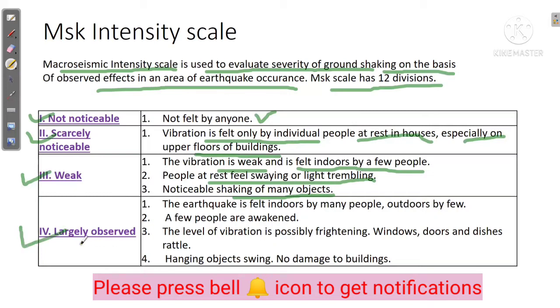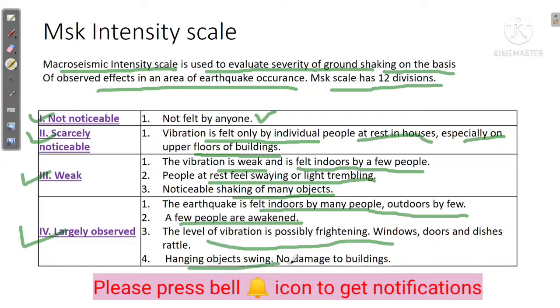The fourth category is largely observed. The earthquake is felt indoors by many people, outdoors by few. A few people are awakened. The level of vibration is possibly frightening. Windows, doors, and dishes rattle. They make some noises by which you can understand that an earthquake has occurred in that area.